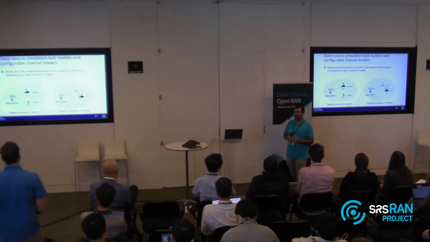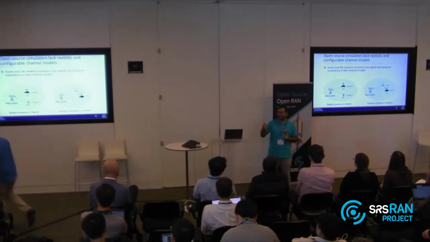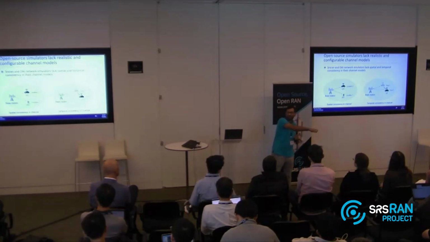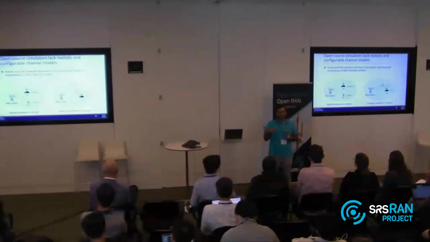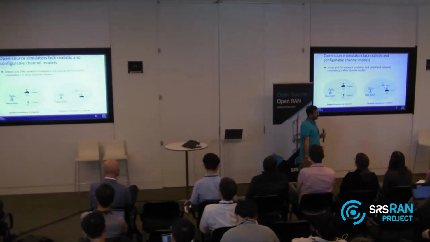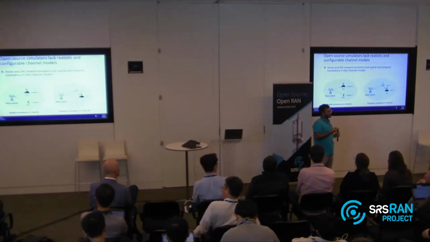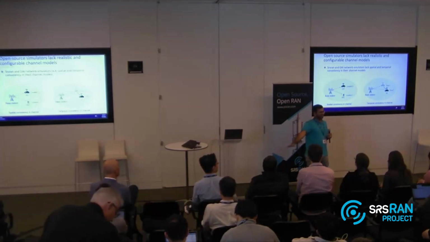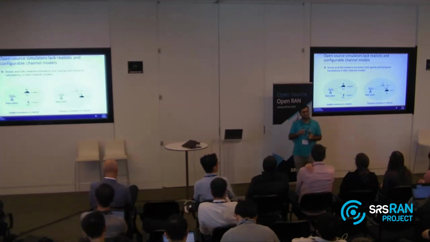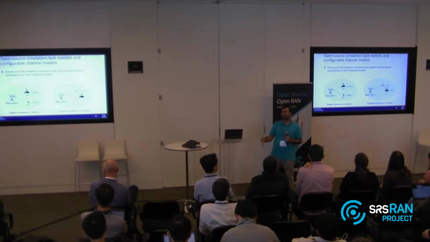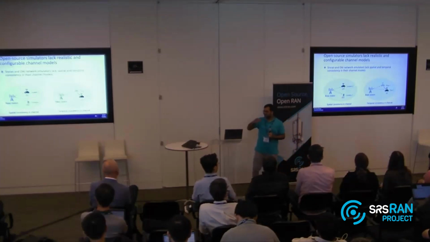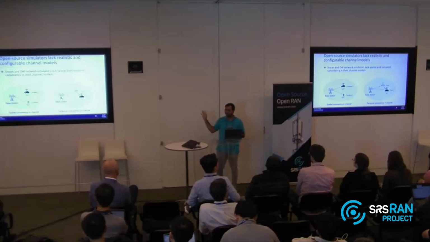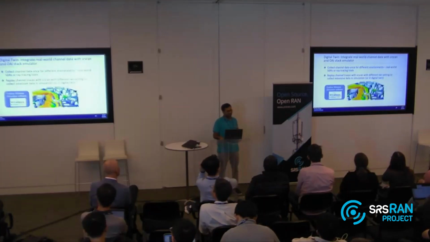The problem is that when you use all these simulation channels, the user jumps from one location to the other location. And when you're trying to train something which is trying to learn some underlying behavior, it cannot learn that. This is where we realized a lot of these simulated channels were failing. So we created something called space and time consistency in the channels we were simulating. It's not really earth shattering, but it was at least some interesting thing which actually made all of our training really work.